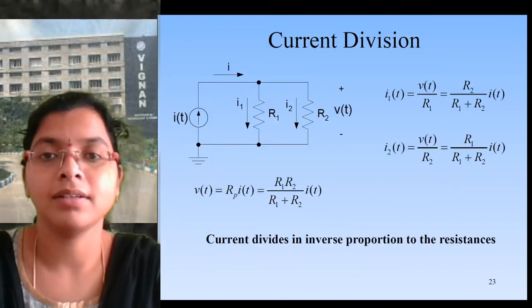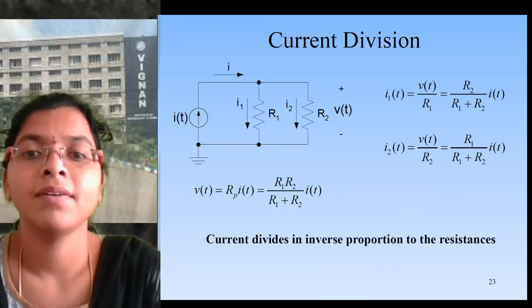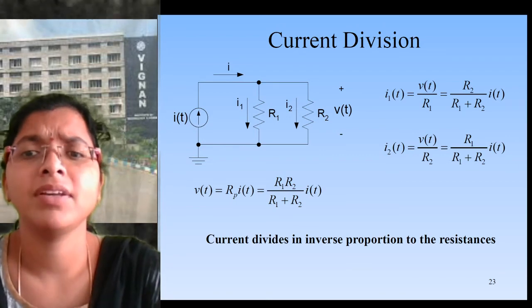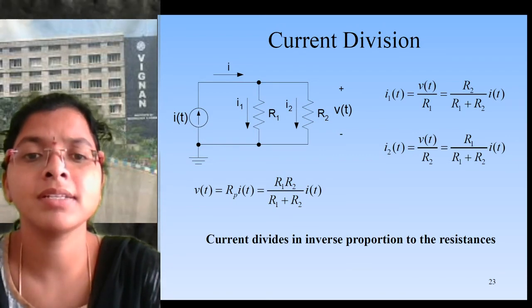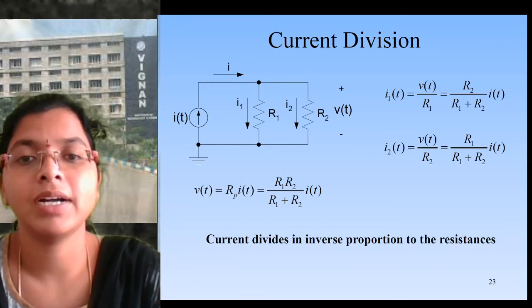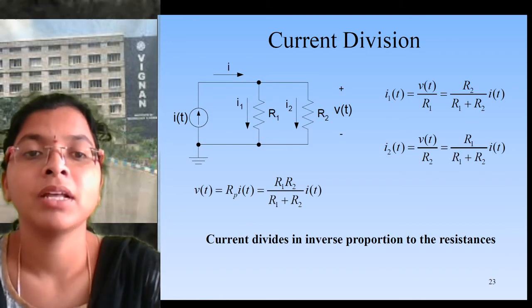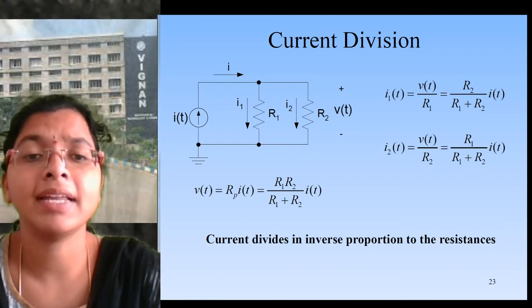So now we take the current division. Here I1 is nothing but V of t by R1, but we know the V of t value, which is R1 R2 by R1 plus R2 into I of t. I2 is V by R2, but we know the V value, that is R1 R2 by R1 plus R2 into I of t. So now you can simplify the total concept.